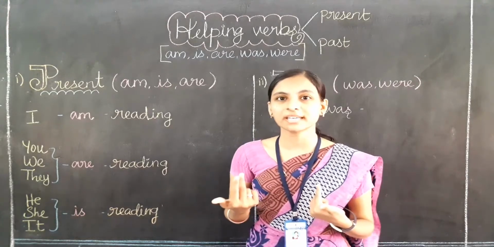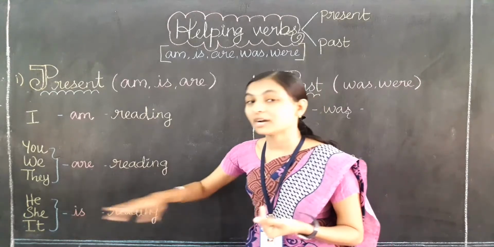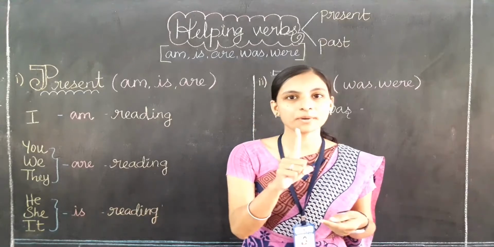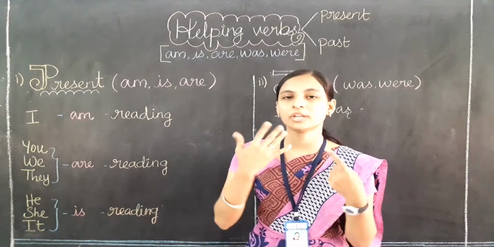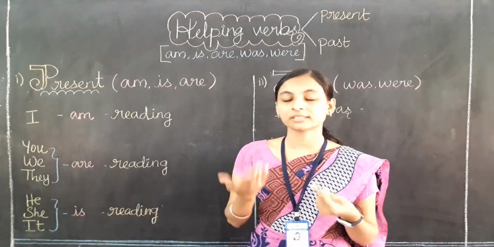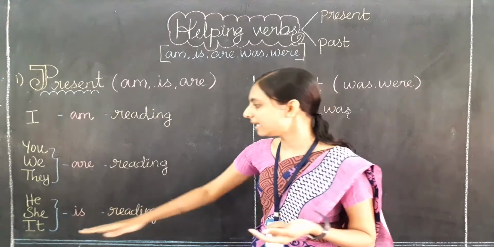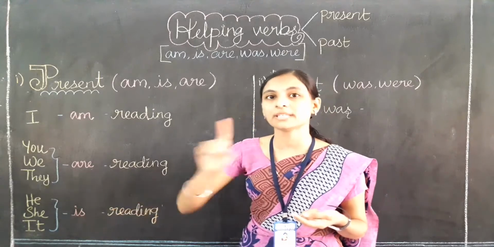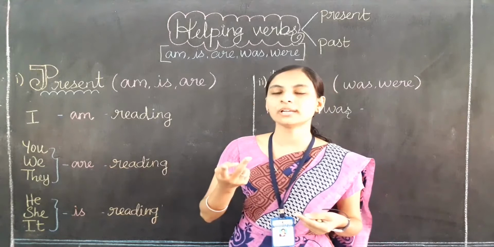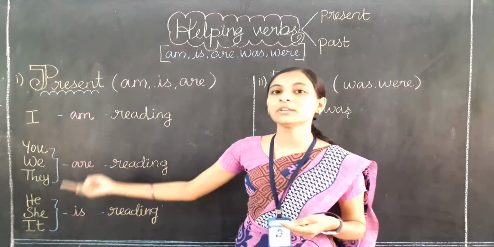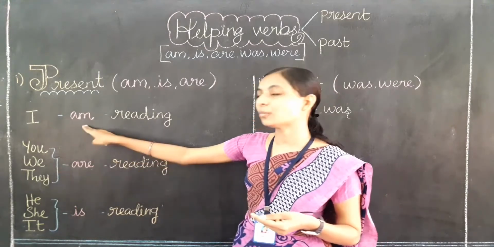So whenever we talk about only one person, for the present time, what they are doing now, you have to use is only for the single person. If they are plural, if you use plural names or plural pronouns, then you have to use are. What about am?